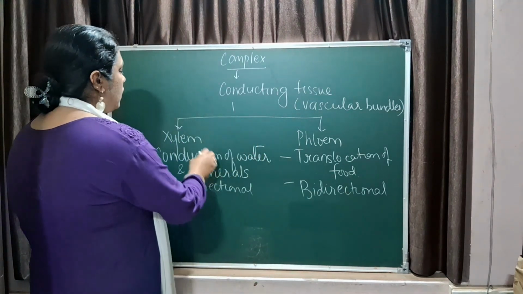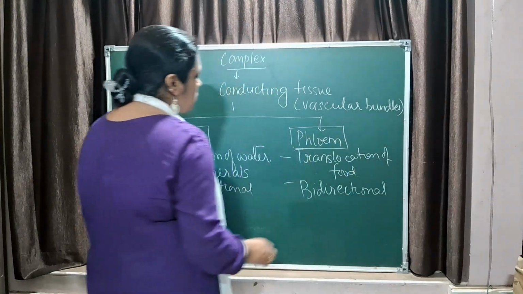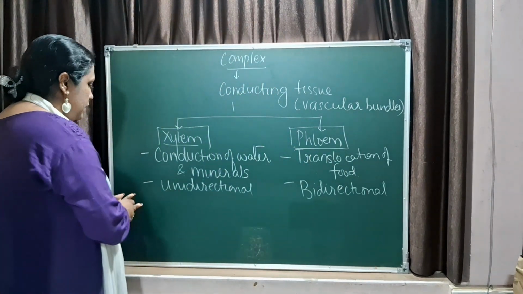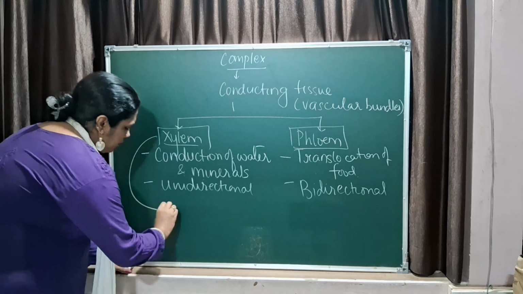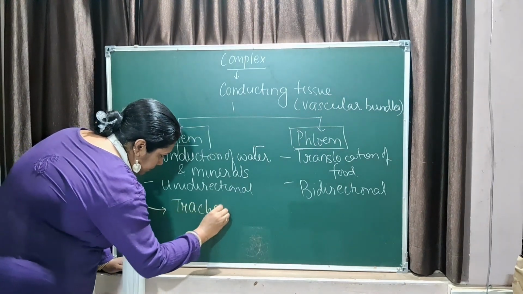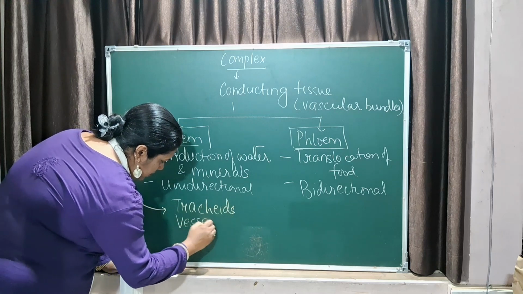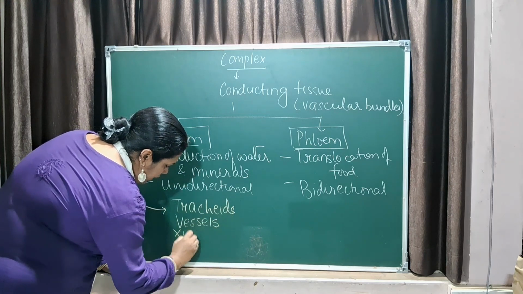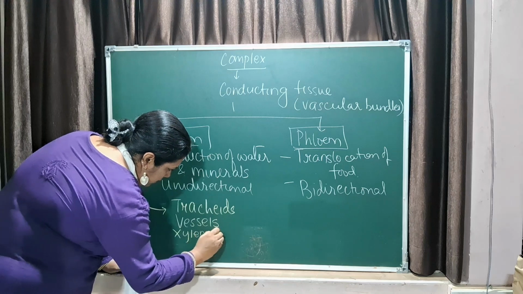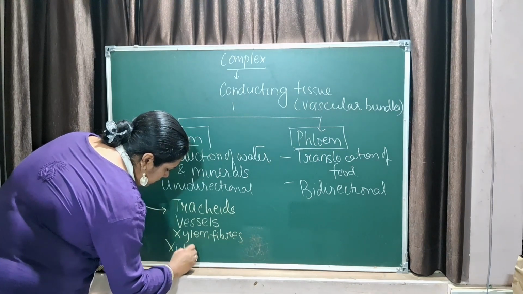Now since I called xylem and phloem complex tissues, they have different types of cells. What are the different types of cells? The first one is tracheids, then vessels, then you have xylem fibers, and finally you have xylem parenchyma.